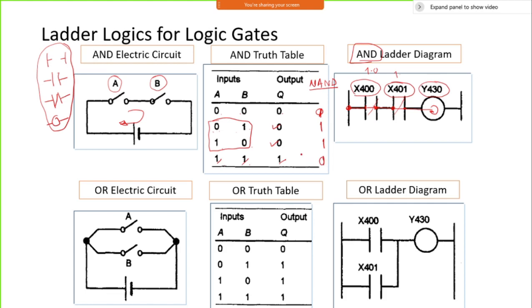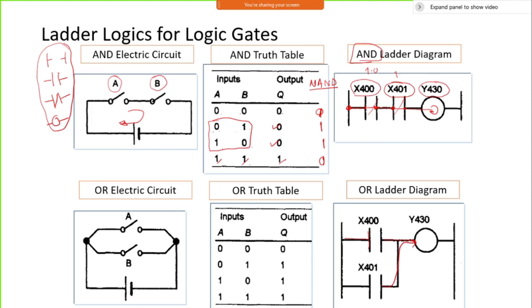Now if I am going to use an OR type of circuit, AND is in series, but in an OR circuit I have to change from series to parallel type of inputs. This is nothing but a parallel sense. Either signal will come from this end to power up, or either of these, or both of these.